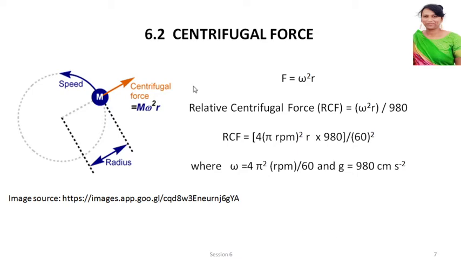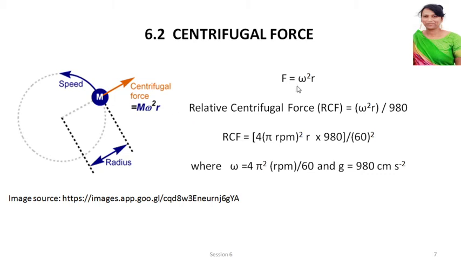So what is a centrifugal force? Just imagine yourself standing here and you have a thread and you are holding a stone and you are going to move it in a circle. You're going to rotate yourself and the stone is going to move in a circle. So if this is the speed in which you are rotating, the force will be in this direction. This force is called centrifugal force. The stone will be trying to move away, but you are holding it back. So there is a force which is generated. This force is called centrifugal force.